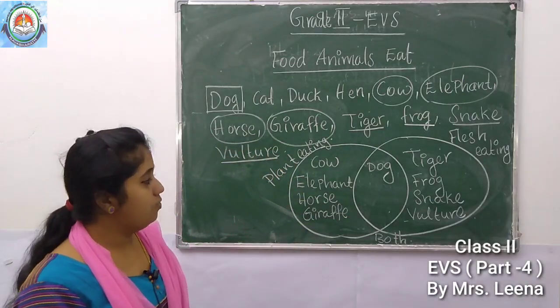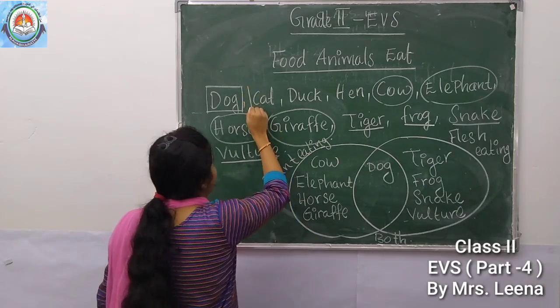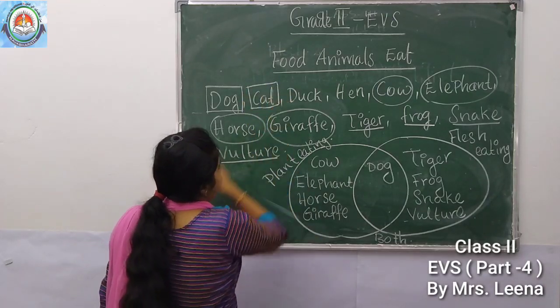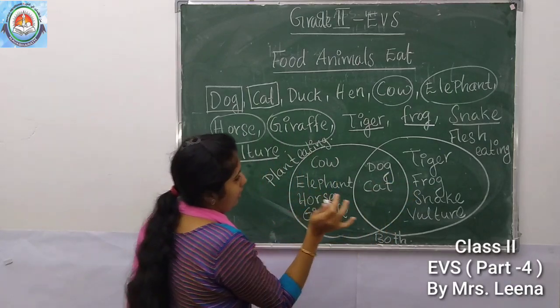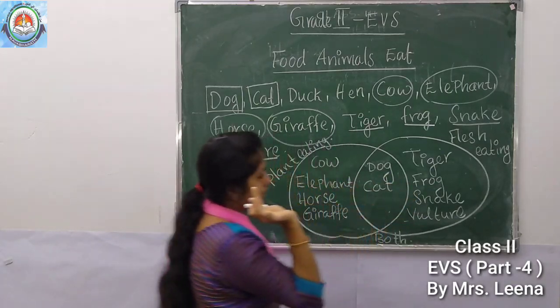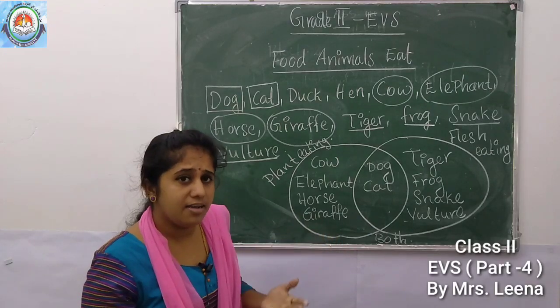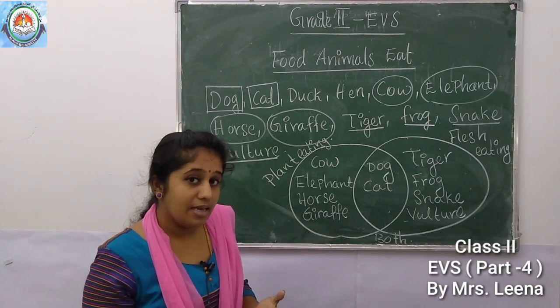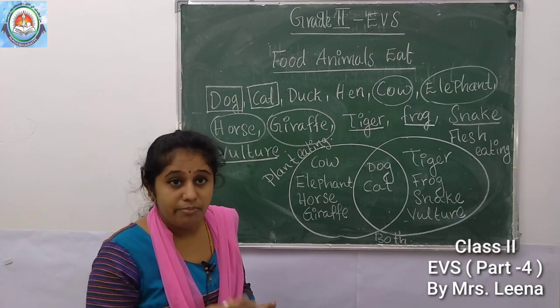The next one, what? Yes, cat. Very good. We can write here cat. Cat eats both plant and also flesh of other animals. Which plant does cat eat? Grains means rice.